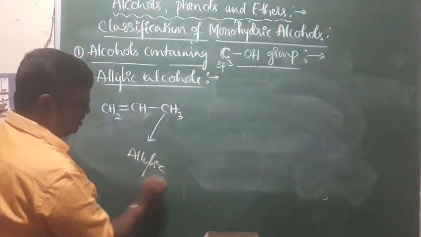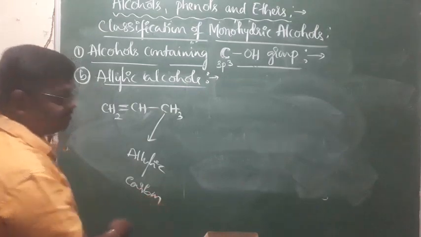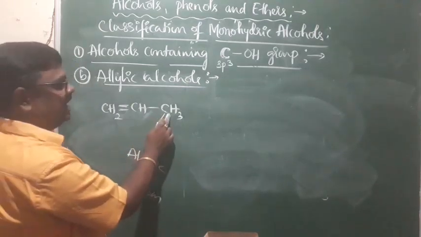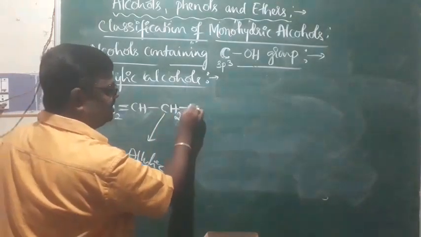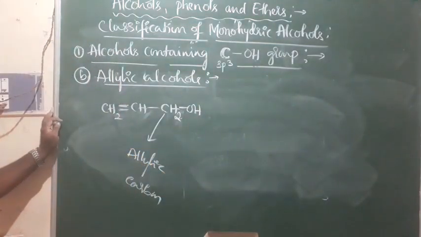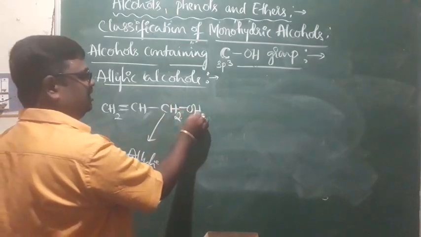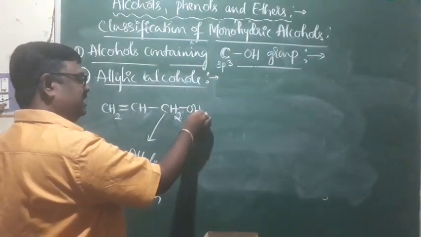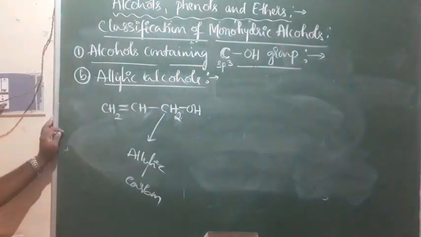Okay? If one hydrogen atom of the allylic carbon is replaced by OH, this is called an allylic alcohol. Allylic alcohols are the alcohols where the OH group is attached to the allylic carbon atom.